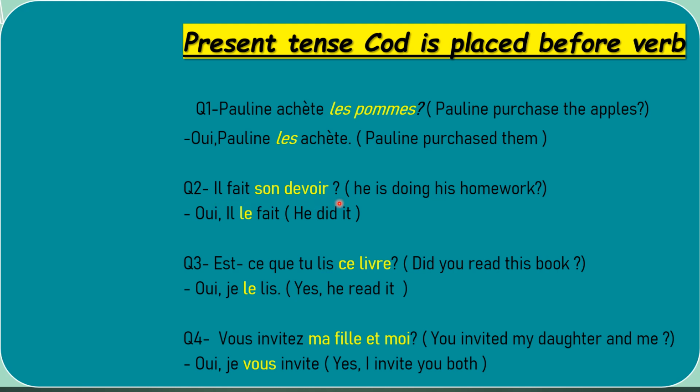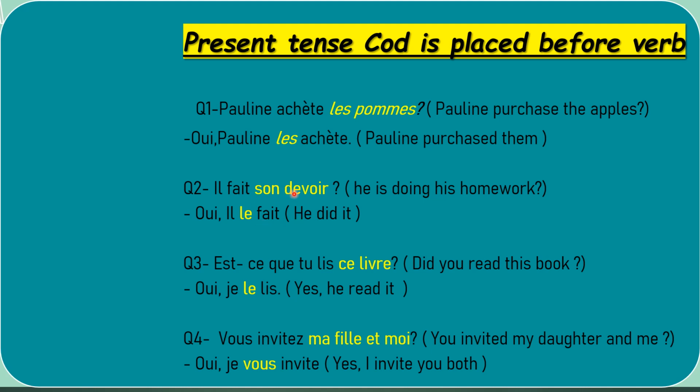Il fait son devoir. I'm asking, is he doing his homework? Yes, he did it. I'm replacing it with le because the word homework is masculine. If I had written anything else, her activity in feminine, I would have made it la.